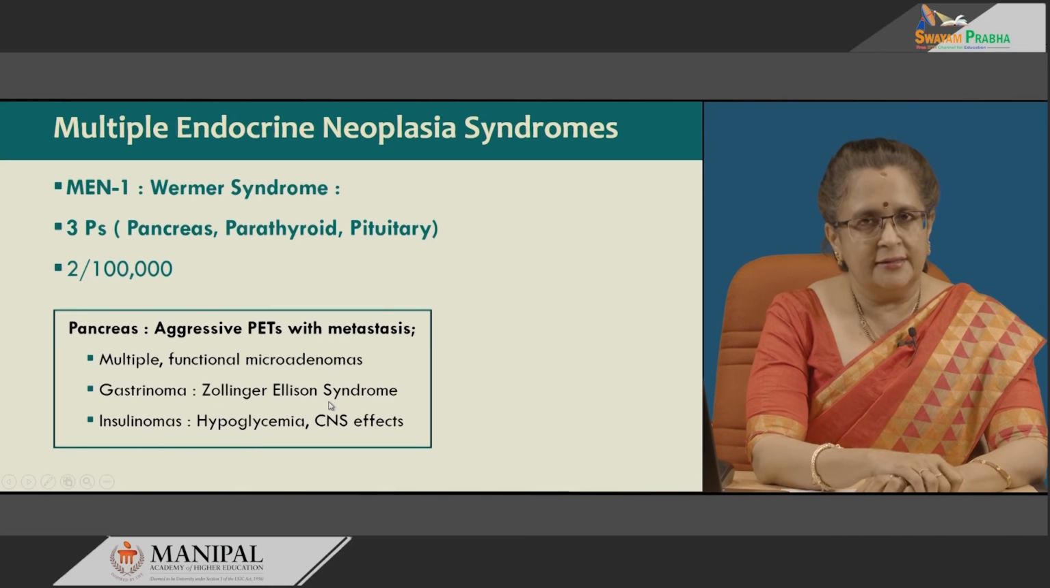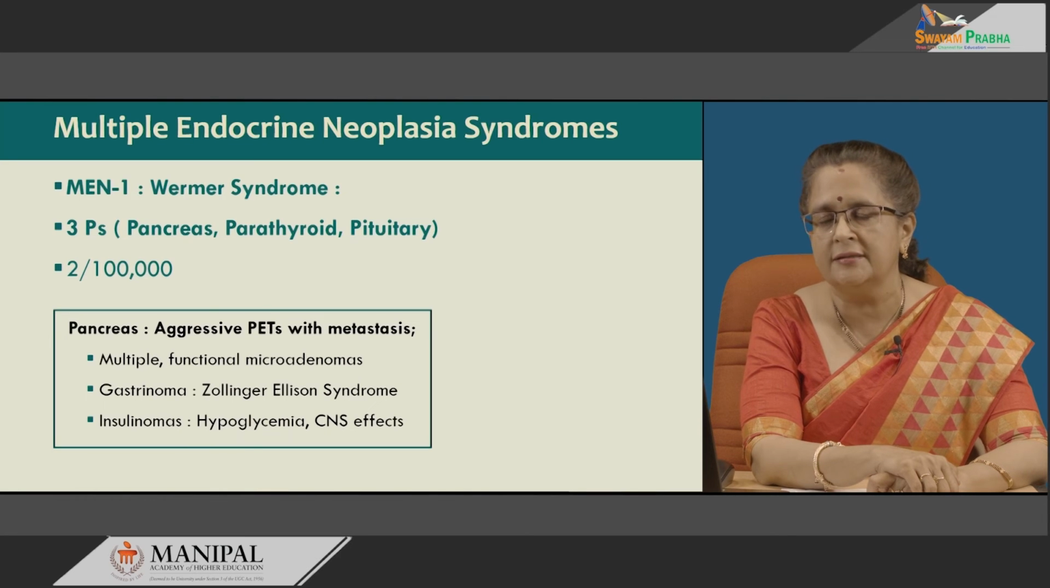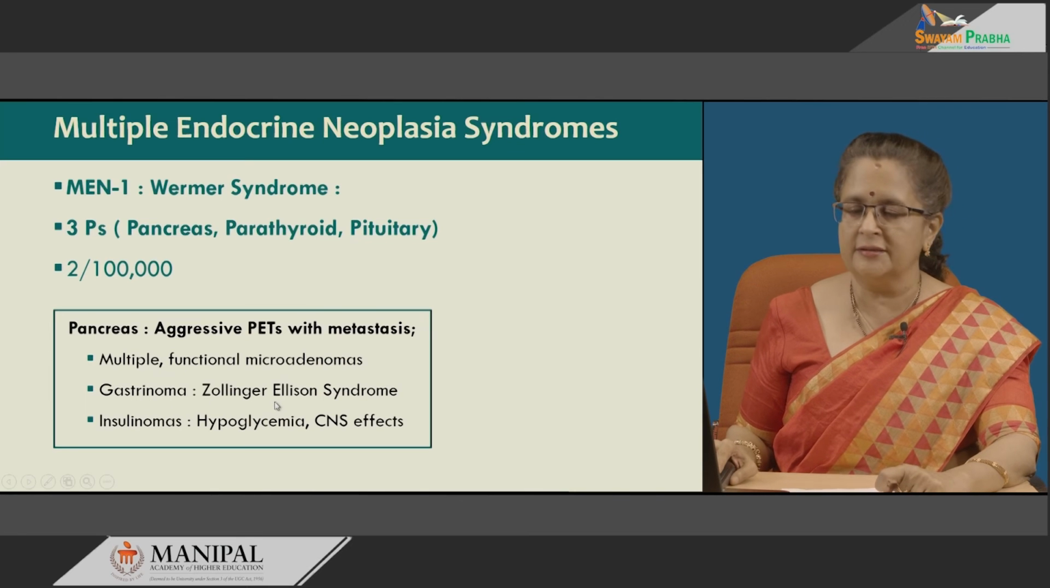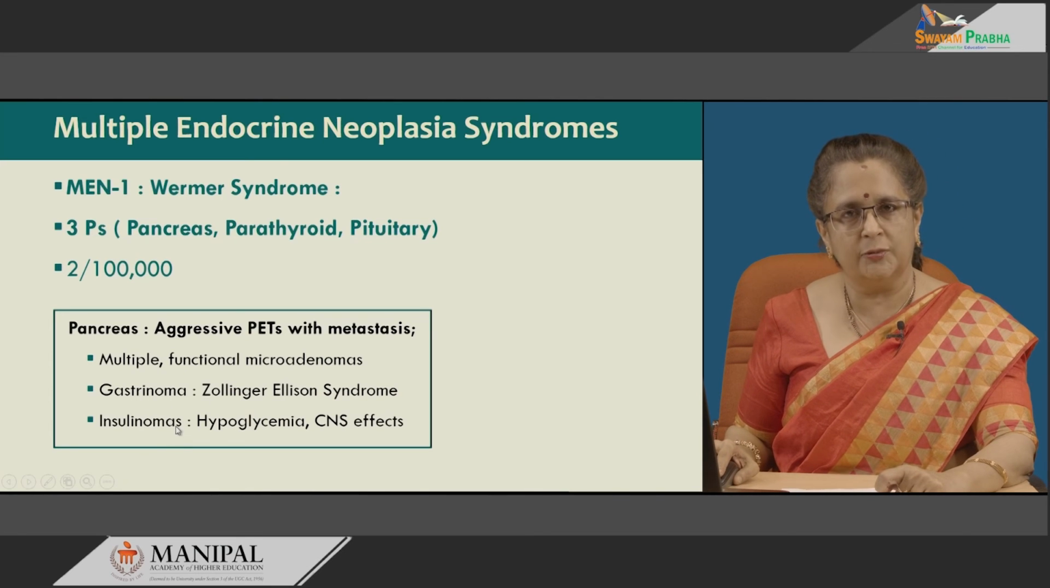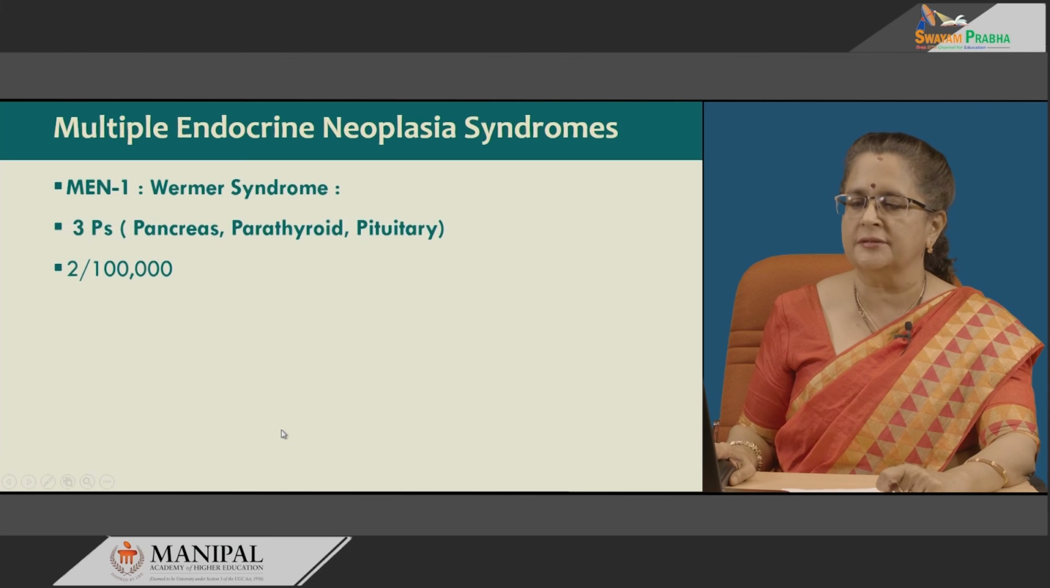The pancreas is characterized by aggressive pancreatic endocrine tumors which present with metastasis. You get multiple functional microadenomas. Most characteristically there are 2 types, that is the gastrinoma and insulinoma. Gastrinoma produces Zollinger-Ellison syndrome. Insulinomas are responsible for hypoglycemia as well as for CNS manifestations.